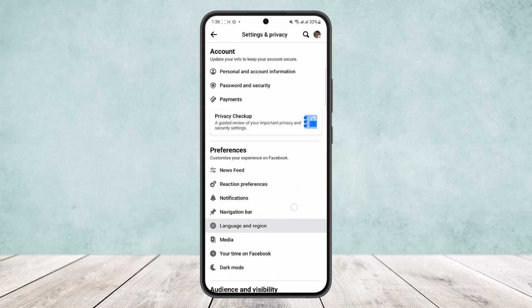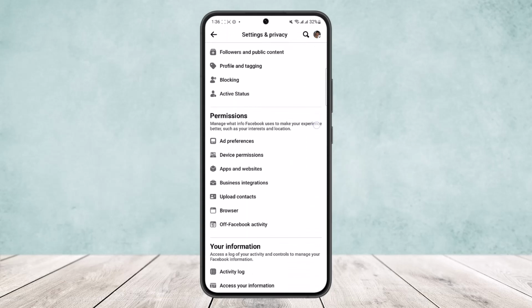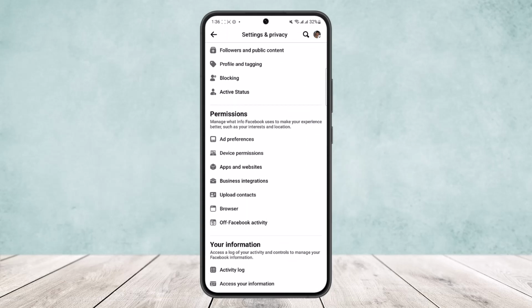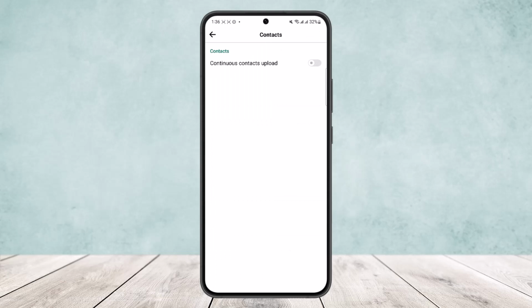Once in settings, what you want to do is scroll all the way down, and here under permissions you can see the option upload contacts. If you don't find it here, you can search from the search bar at the top. Simply head into the upload contacts option, and then you want to enable this option there, continuous contacts upload.